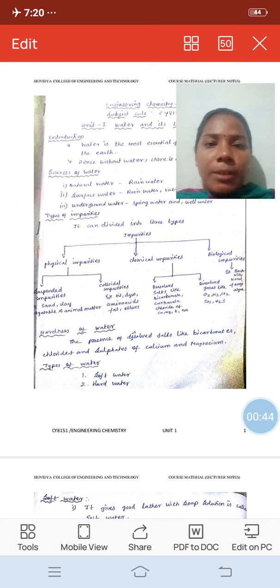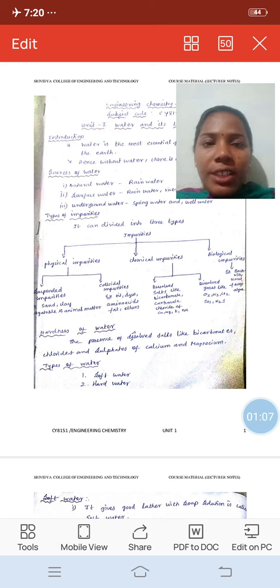Sources of water. There are so many sources of water like rainwater, sea, lakes, ponds, underground water, etc. Among these sources, only rainwater is the purest form, but it is difficult to collect. The other sources of water are most impure.